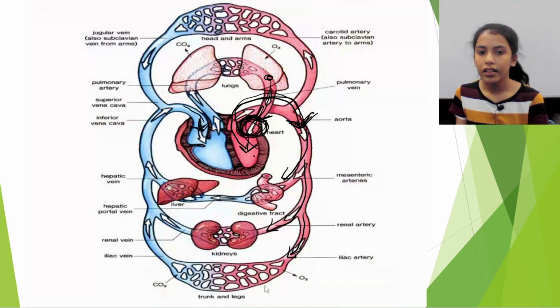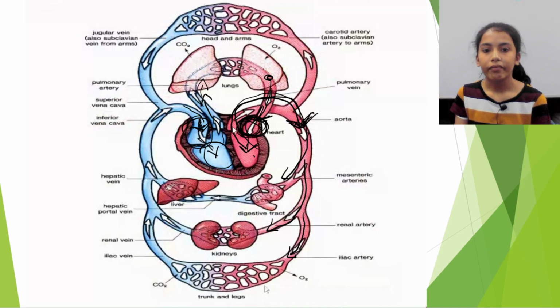Now when the right atrium contracts and the right ventricle relaxes, blood enters the right ventricle, and then the blood is pumped from the right ventricle to the lungs through the pulmonary artery.